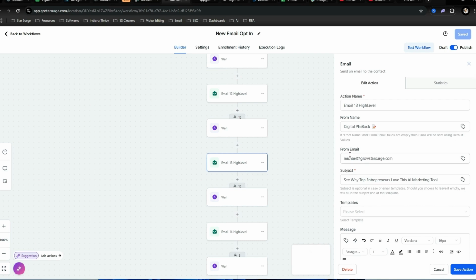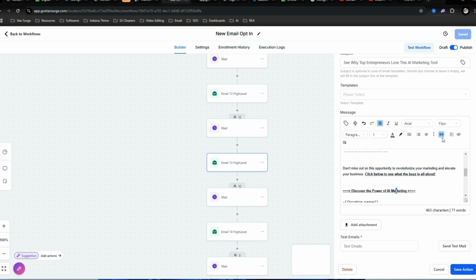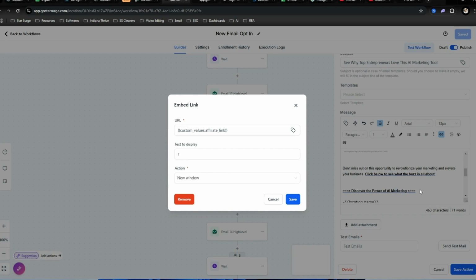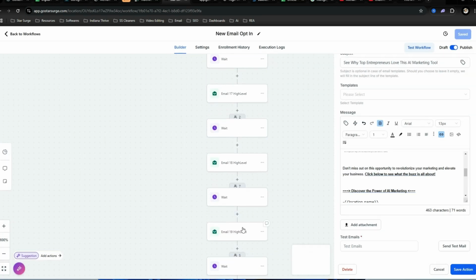So when someone clicks on one of these links in here, this is called a hyperlink. And when someone clicks on this, they get taken to your affiliate link. Now, right here is a custom value. And why there's a custom value in here is because when people import this snapshot, it would be a real pain for us to go into every email and replace my affiliate link with your affiliate link. So this custom value allows you to put your affiliate link in one place, and then it populates into all these emails so you don't have to do that manually.